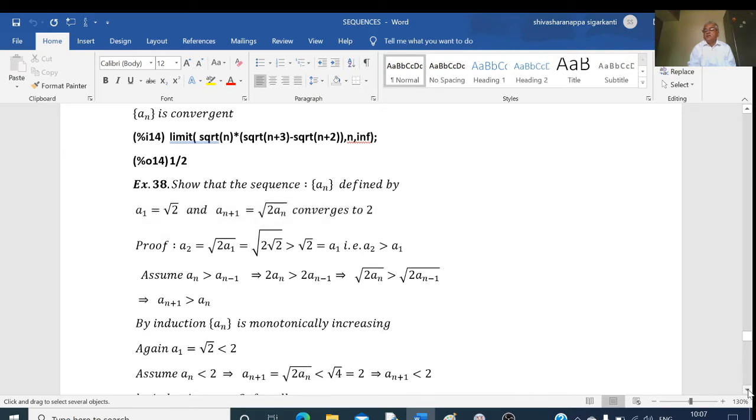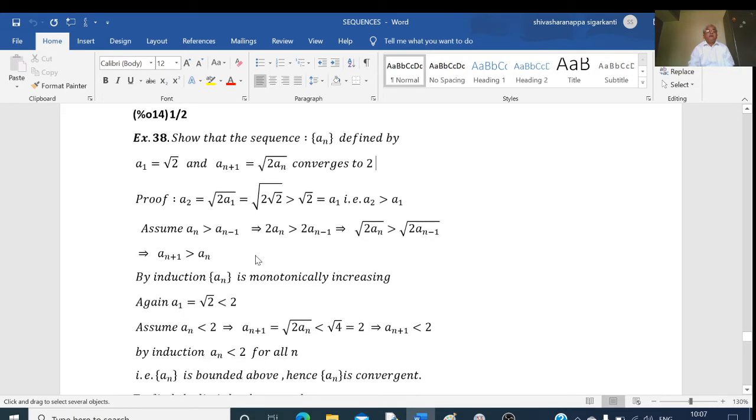Okay. So here, given that a1 equal to root 2 and an plus 1 is given. In this, if I put n equal to 1, I will get a2. So a2 is equal to root of 2 into a1, which is root of 2 into root 2.